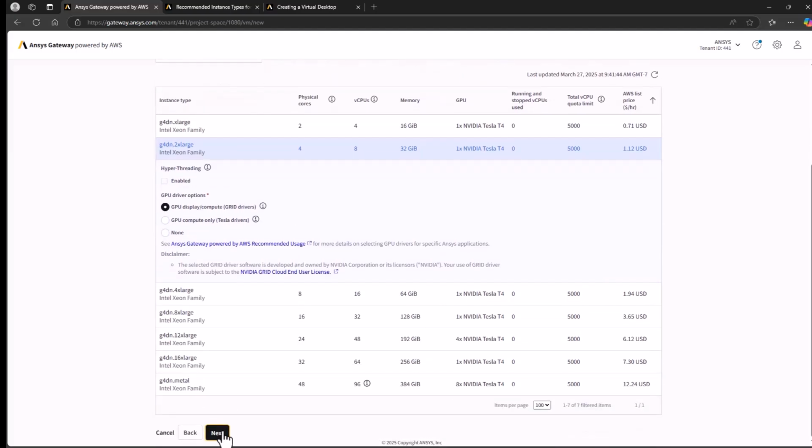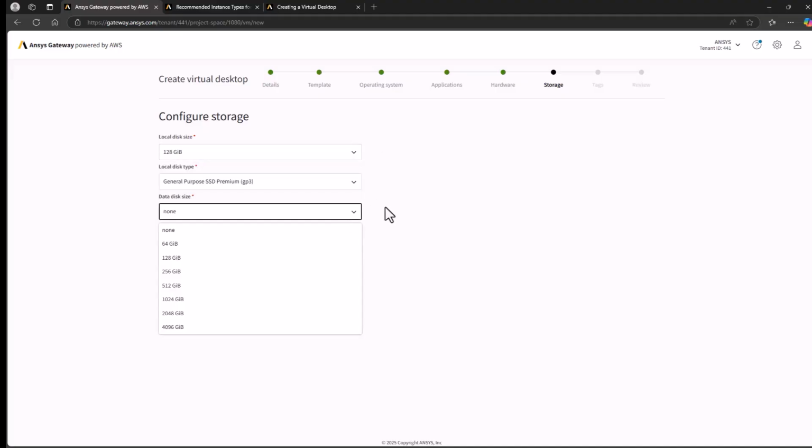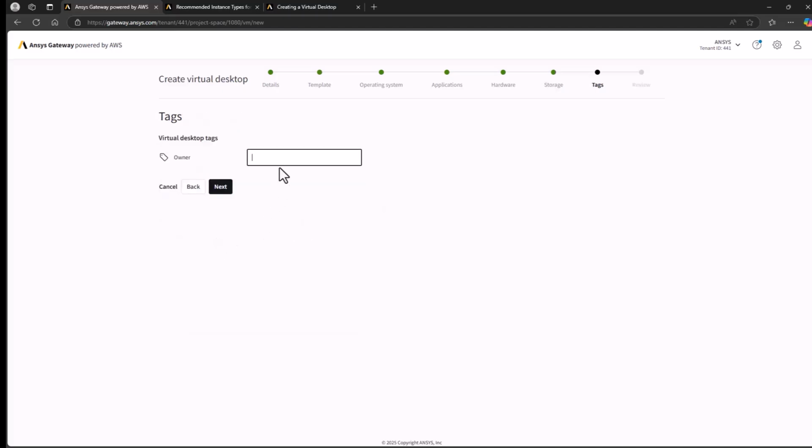One or more EBS storage drives will be attached to the VM to act as persistent storage. The default and minimum of 128 gigabytes is enough for most applications, but if you want significantly more, choose a larger size, a second disk, or use a network drive configured elsewhere. Fill out any tags, then proceed to name the VM and verify your selections.